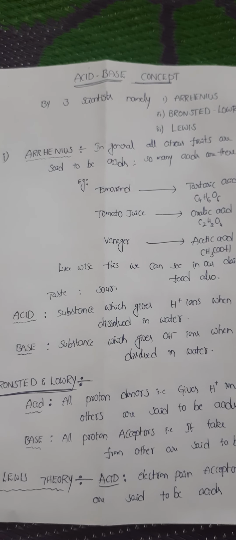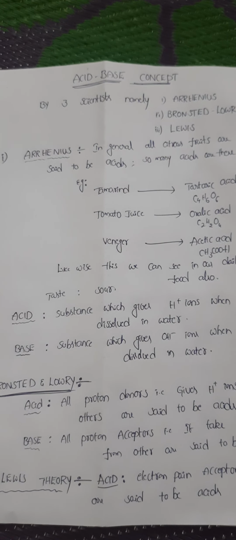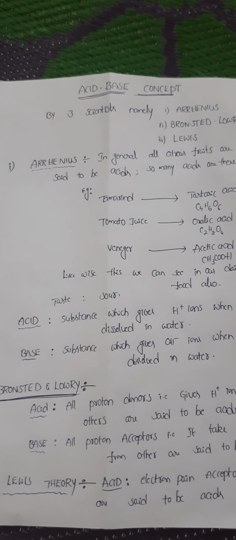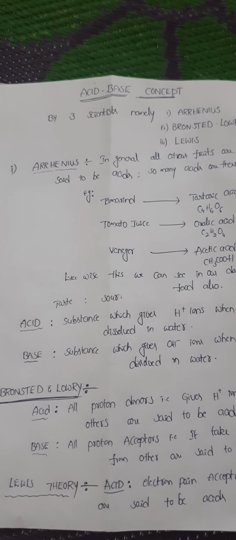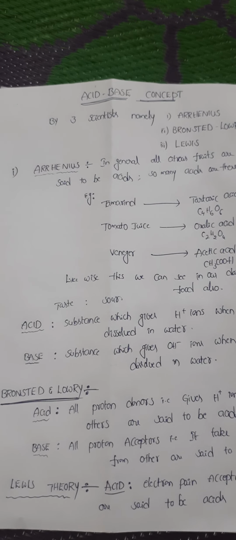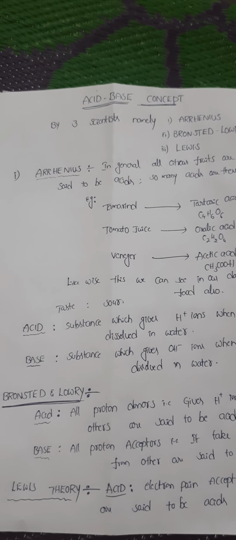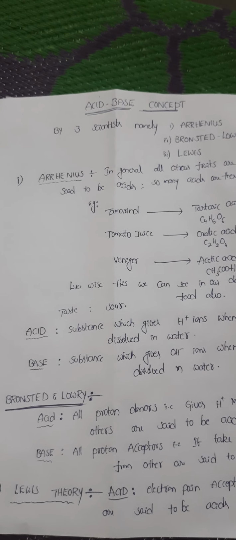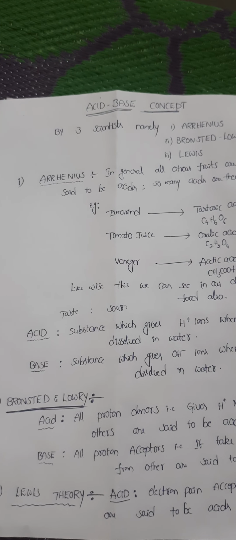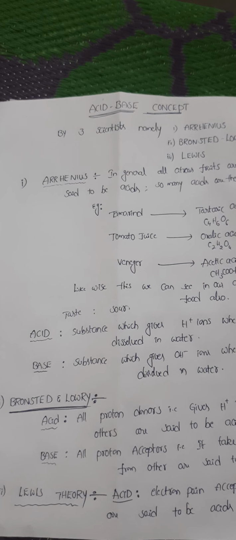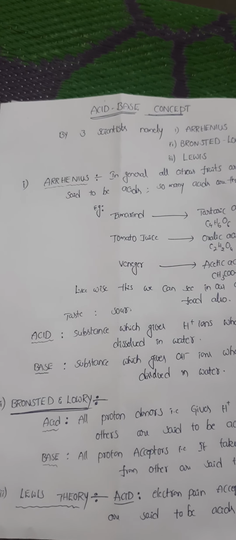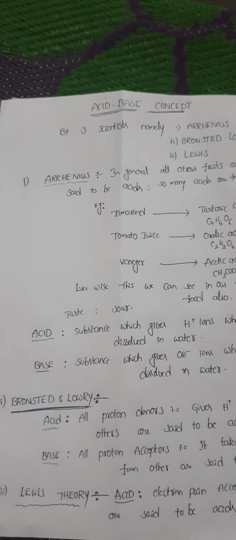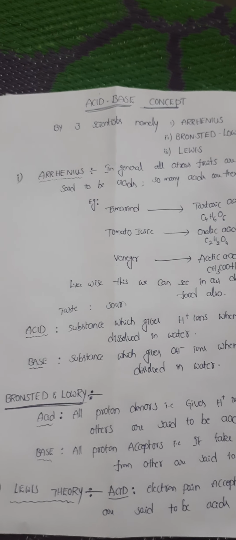Its formula is C4H6O6. And coming to vinegar, it has acetic acid and its formula is CH3COOH. Likewise, depending upon the food that we take, acids may vary, but they all come under the acids. Acids can usually be identified by a sour taste on the tongue. There are certain things that exhibit properties almost chemically opposite to the acids, which are said to be the bases.